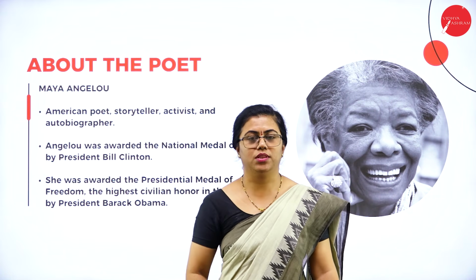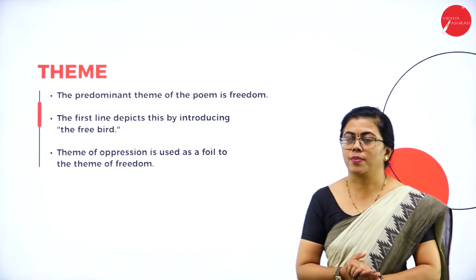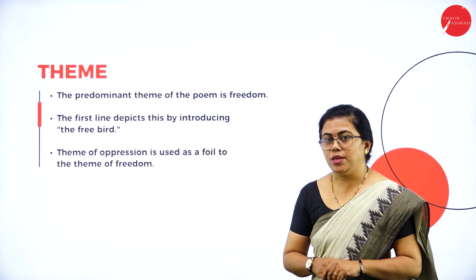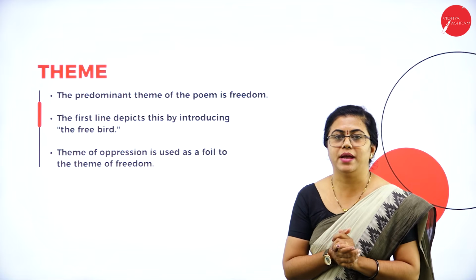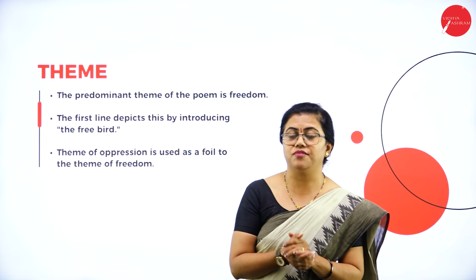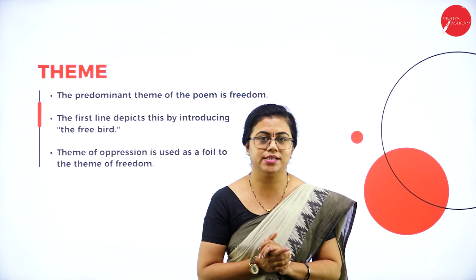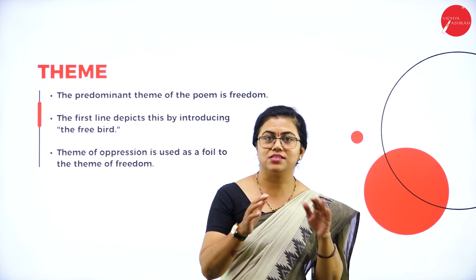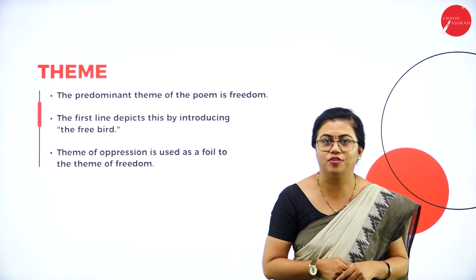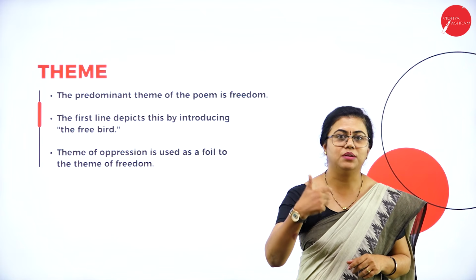So let us begin with the theme of this poem. The predominant theme of this poem is freedom. As I told you, you can understand by the title of the poem itself, The Caged Bird. The poetess is talking about something related to freedom, because with a caged bird, you talk about freedom, right? That bird is not free.